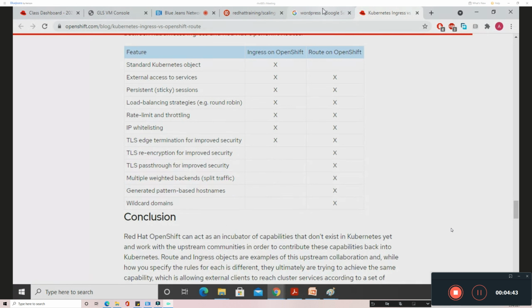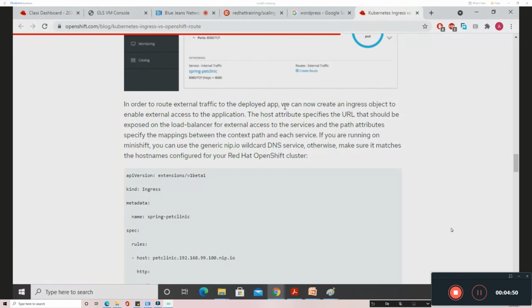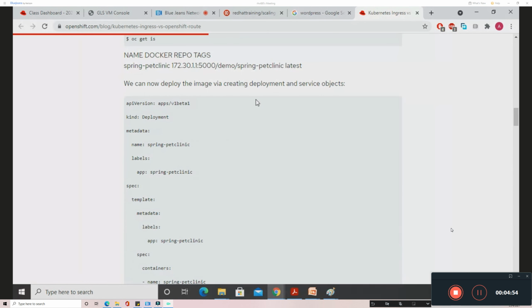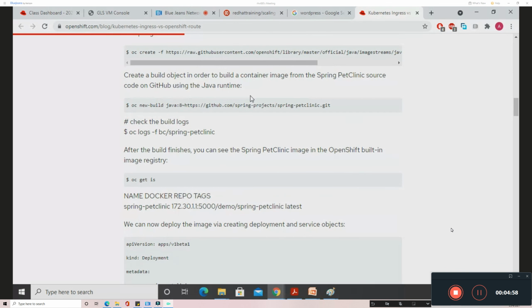So this is the difference between them, and you can read through this article to know more about the differences. There is an example of how to create the ingress and how to create the ingress controller. So there is an example here. You can just go through the examples, implement them, and see how to create the ingress route.